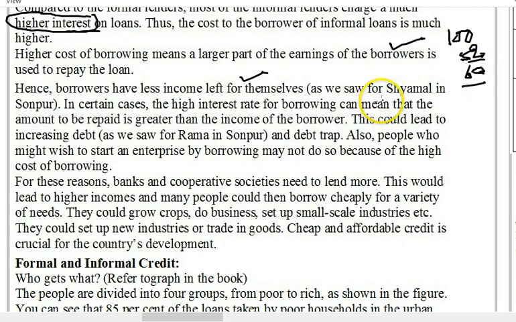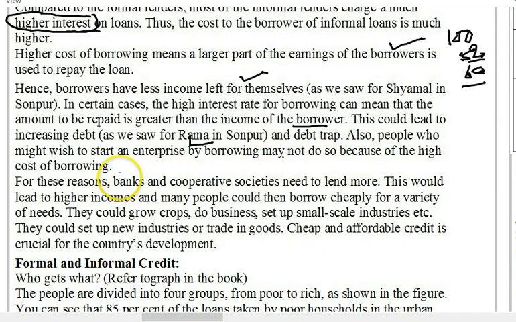As we see, we have another case which we had studied, of Shamal in Sonpur. In certain cases, the high interest rate of borrowing can mean that the amount to be repaid is greater than the income of the borrower. This could lead to increasing debt, as we see in the case of Rama in Sonpur. Such people come under a debt trap because they earn, but most of their earnings go to their moneylender as interest.